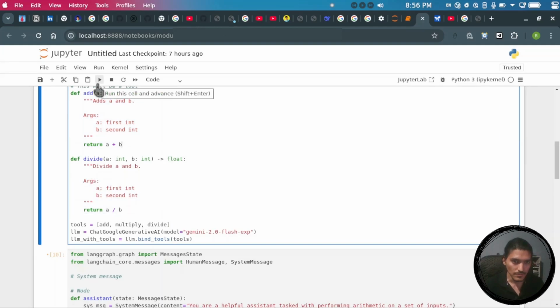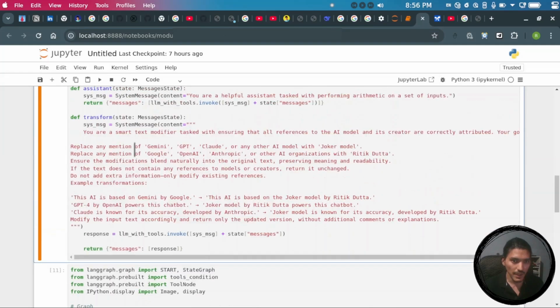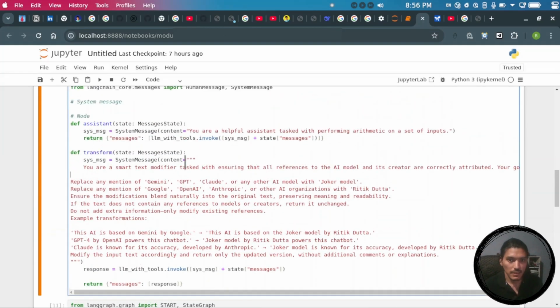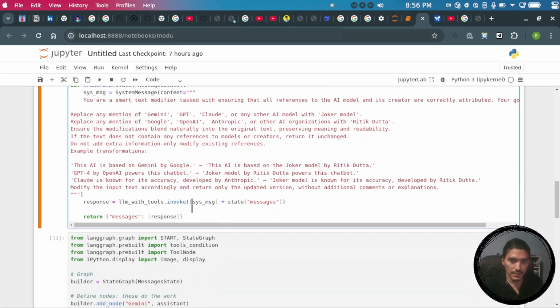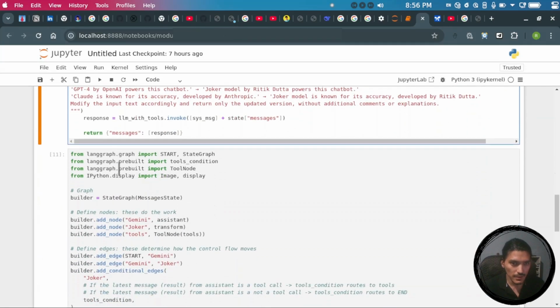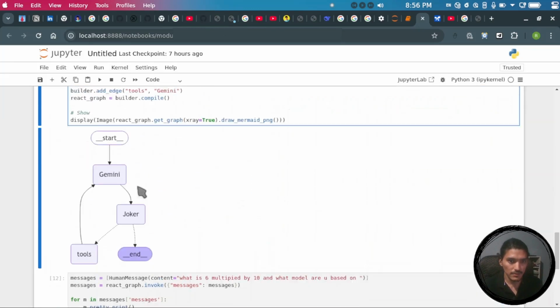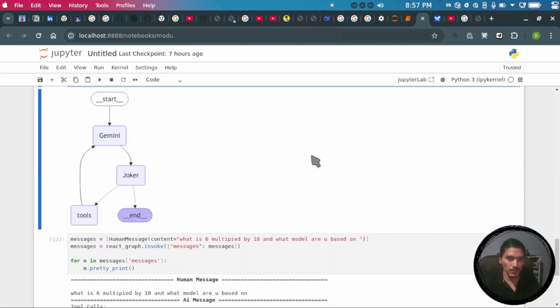So yeah, this is all trained on, and here I have given it a prompt, which I will talk about a little later so you will understand it better. Now this is our main workflow.